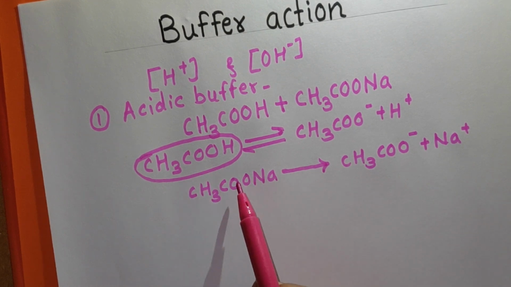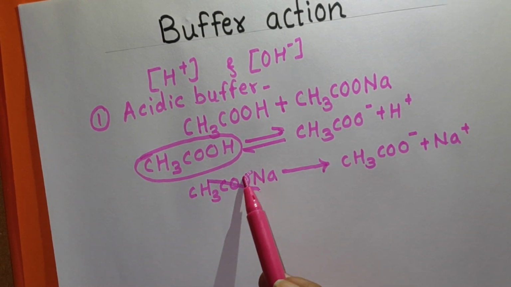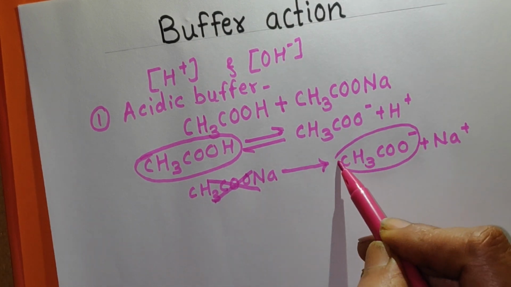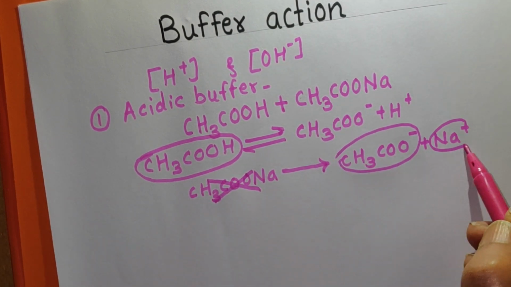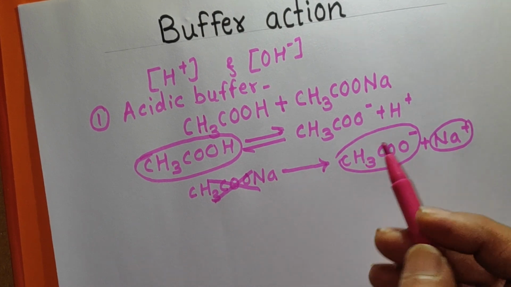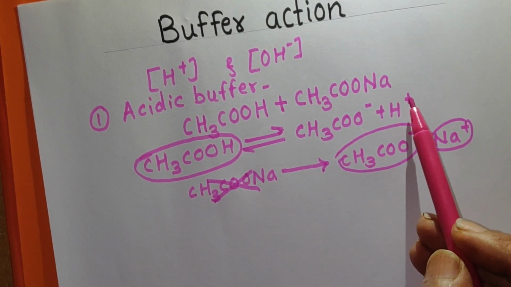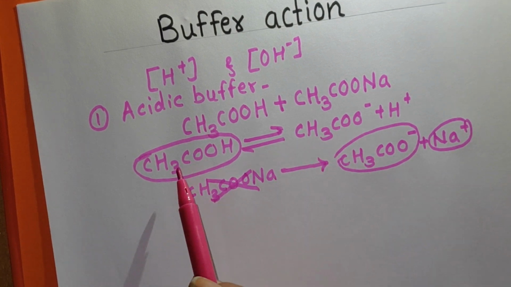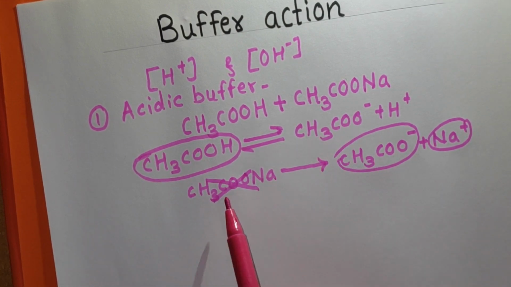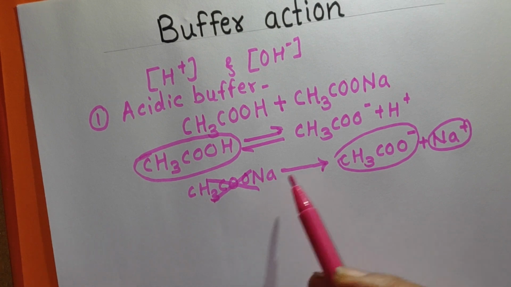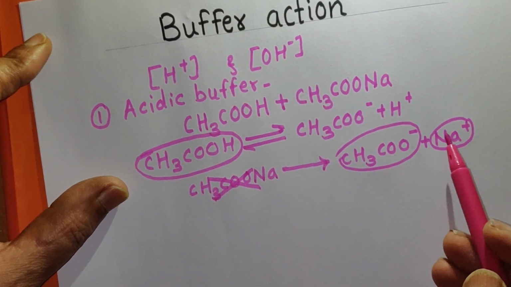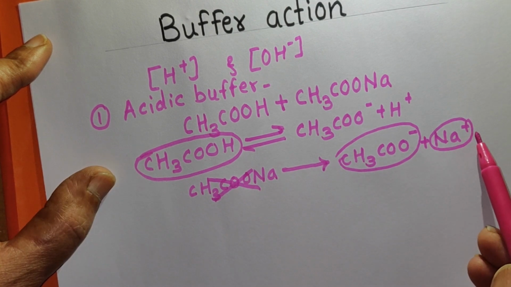That means in this solution CH3COONa molecules are not present. Remember here the H plus ions are also very few. CH3COO minus ions from CH3COOH are very few, but from CH3COONa the CH3COO minus ions obtained are in large excess, and Na plus ions are more.